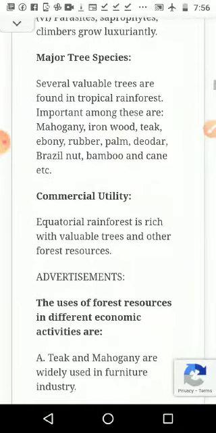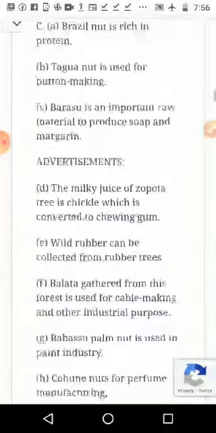Then different types of trees, all these things you can see.